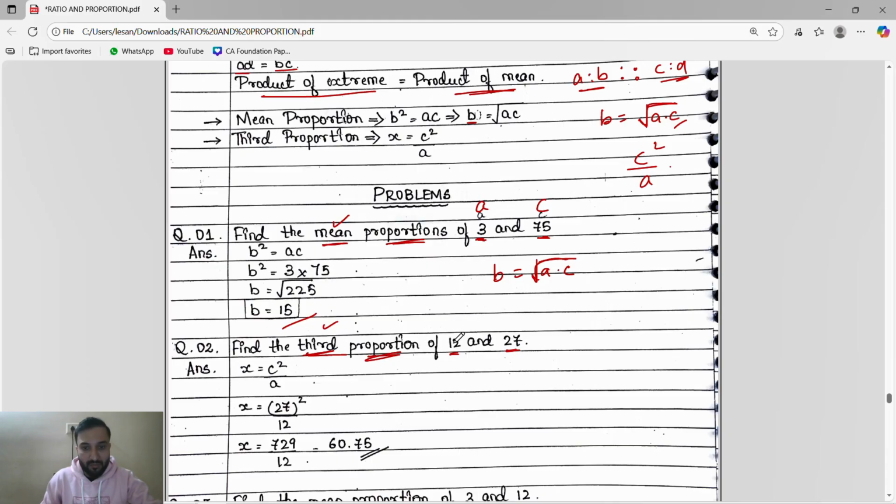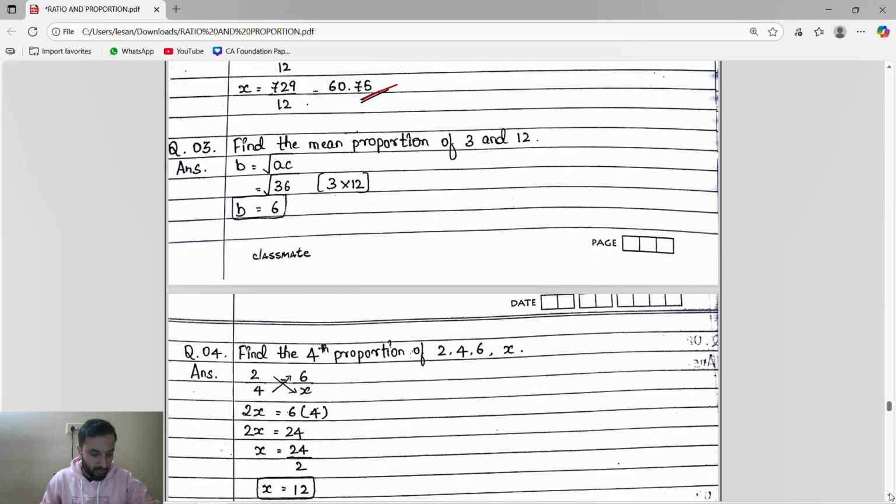Third proportion, same, they will give the two values. The first value I will take as A, second value I will take as C, because in third proportion we want just A and C. Mean proportion also we want just A and C. Done. So see, C square by A. C square means 27 into 27. We will get 729 divided by A, which is 12. That is 60.75. Done.